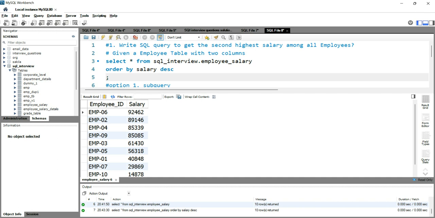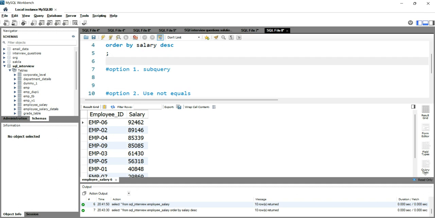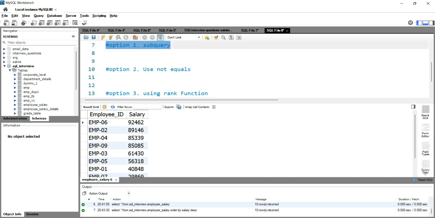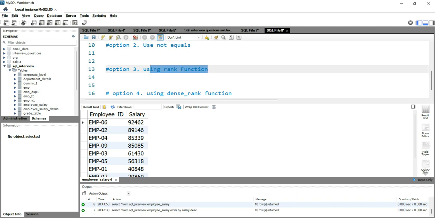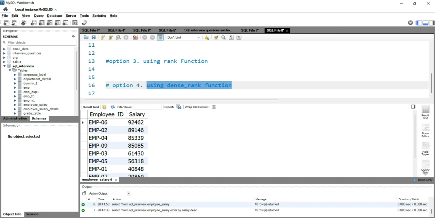In this video, we will be discussing 4 different ways to get the second highest salary. The first option is to use a subquery. The second option is to use not equals to. The third option is to use the rank function, and the fourth option is to use the dense rank function.